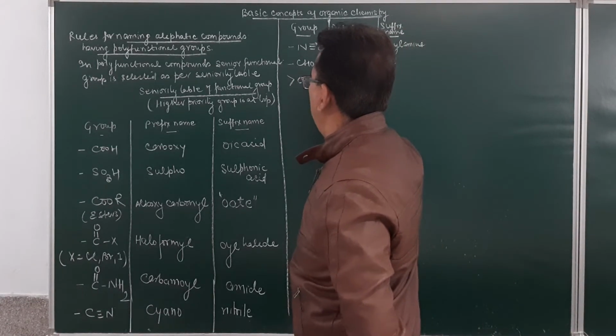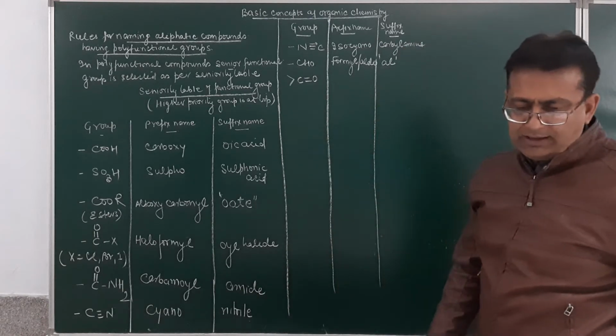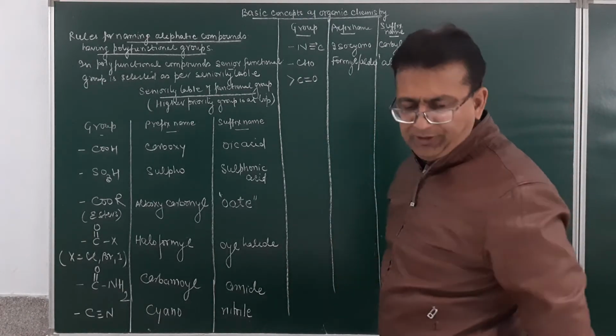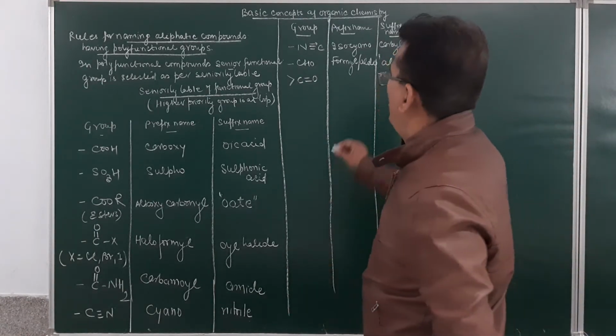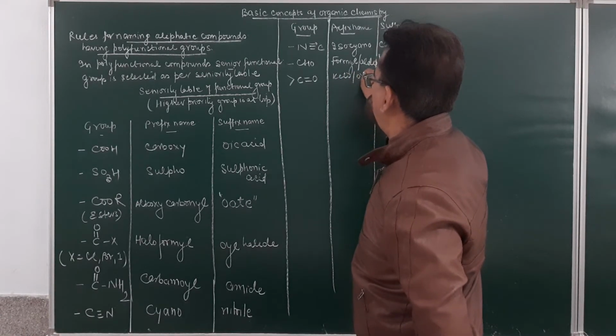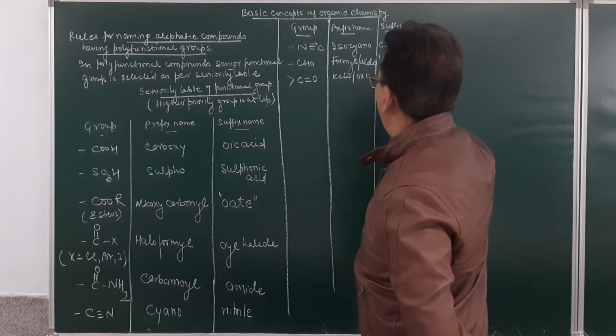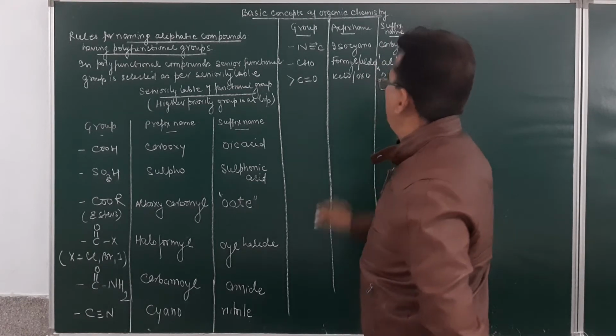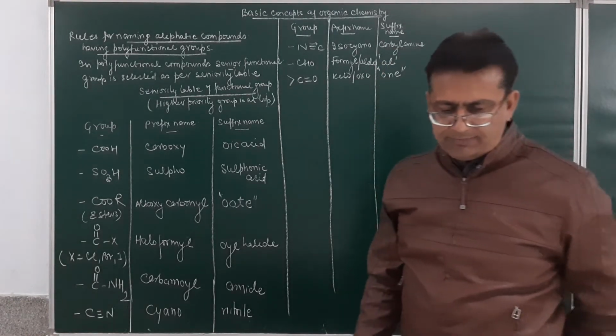Next will be the C double bond O group. The prefix name of this will be given as oxo, or some of the books write it as keto, or you may write down oxo, and the suffix name will be given as on. It will be pronounced as on, not one.